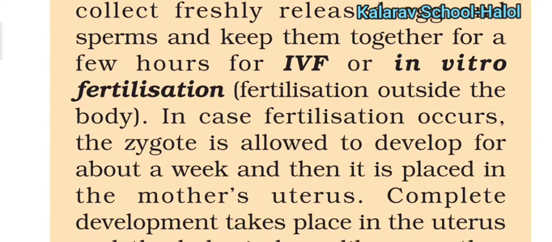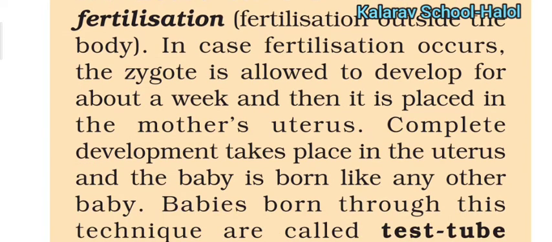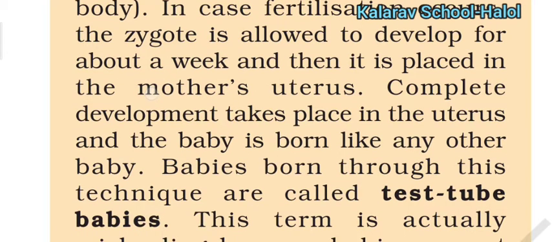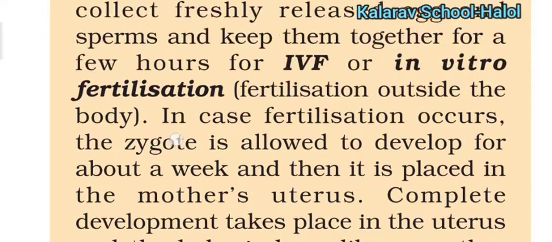In this case, the zygote is allowed to develop for about a week. Then it is placed in the mother's uterus. So the baby is born like any other baby. Babies born through this technique are called test tube babies.